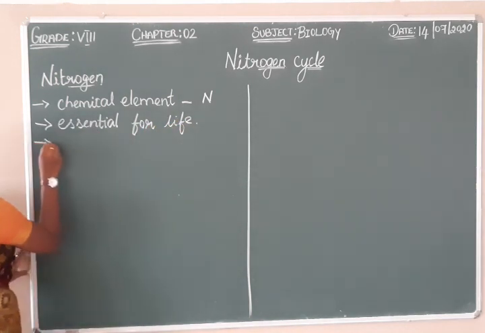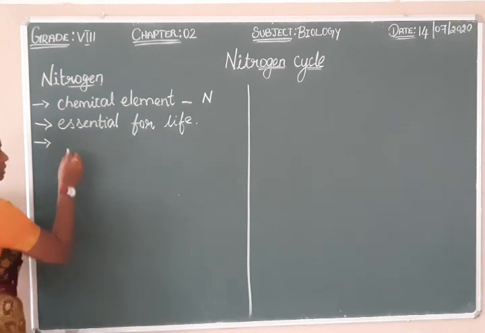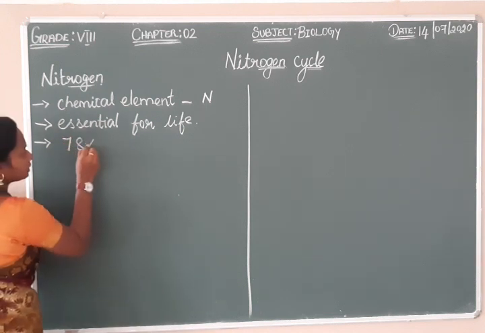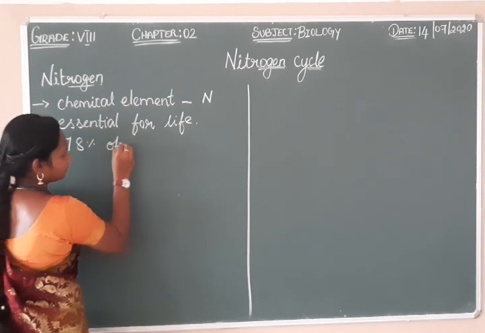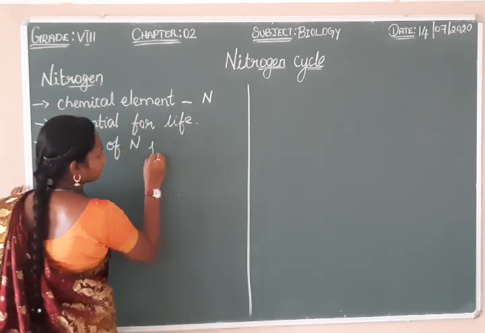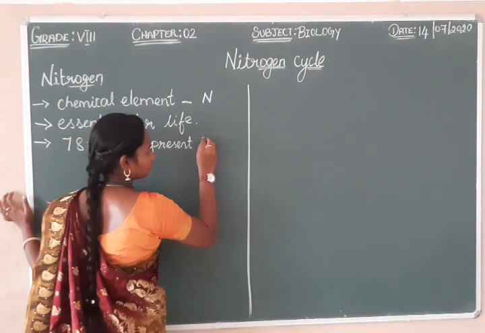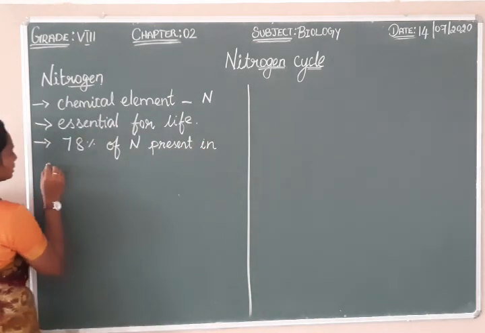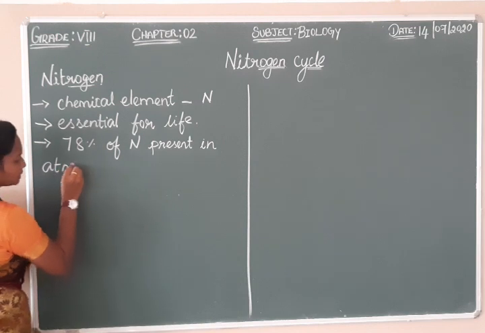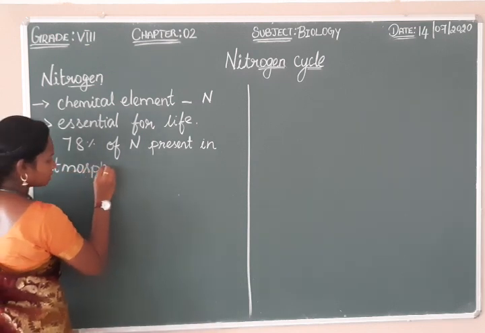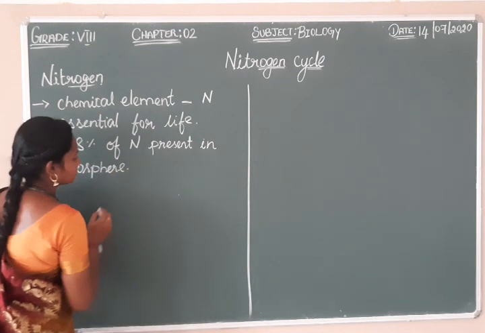And the percentage of nitrogen in the atmosphere in the gas state is 78%. So 78% of nitrogen is present in the atmosphere, which is the highest percentage of all gases.